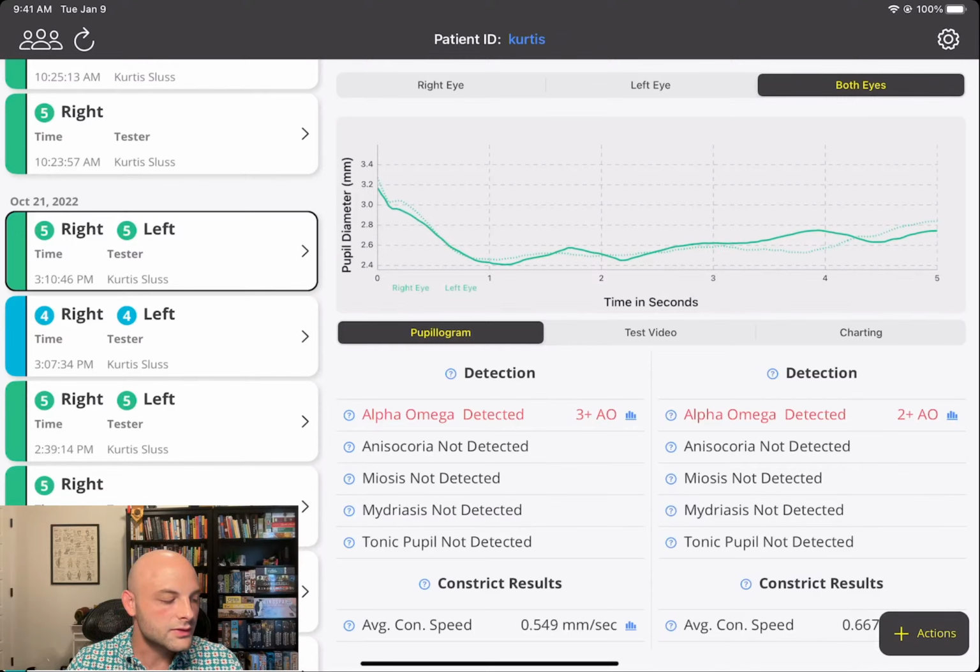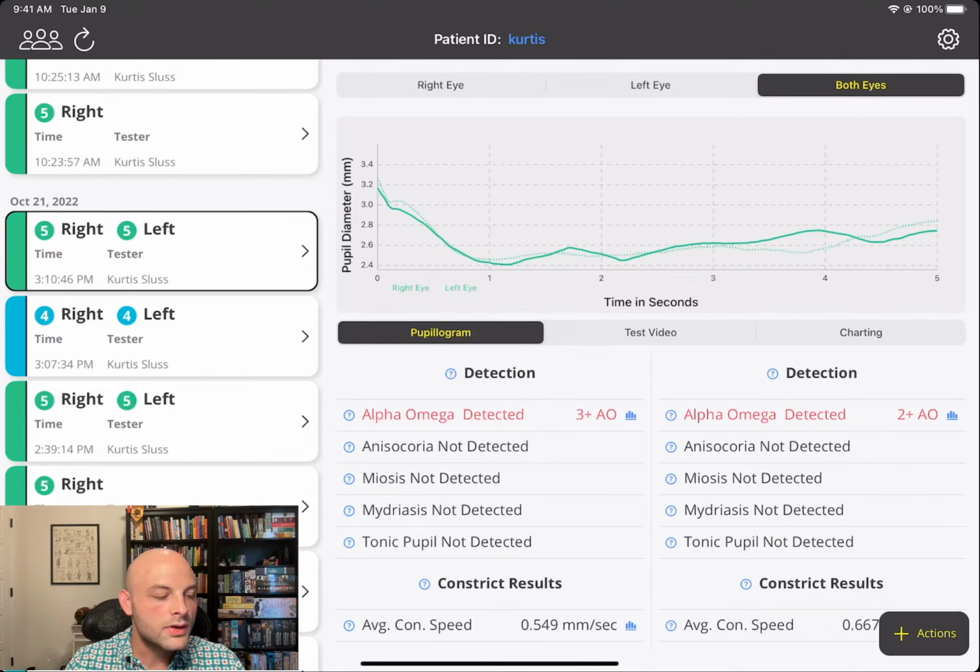During this test, I was testing a bunch of times in a row. I was trying to get my pupils to give up throughout the test. And that was specifically for this AO indicator, so the 3+ AO and the 2+ AO. I'm not going to go into what the data means. You can go ahead and go onto our web portal, which there should be links on our YouTube page and then also on our website, reflexapp.io.